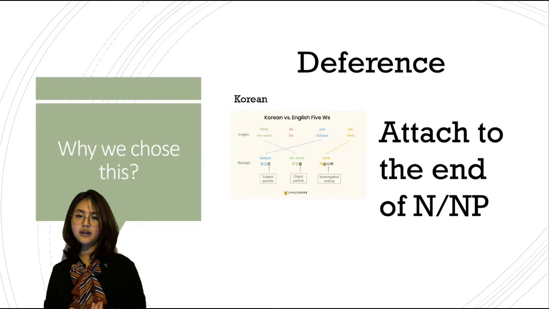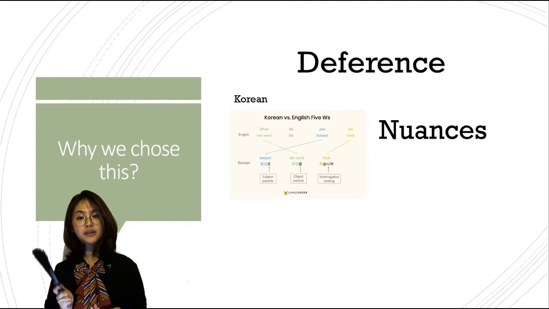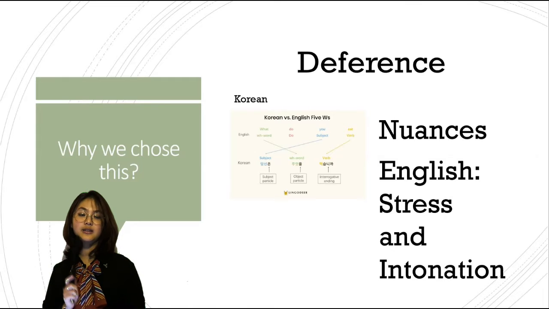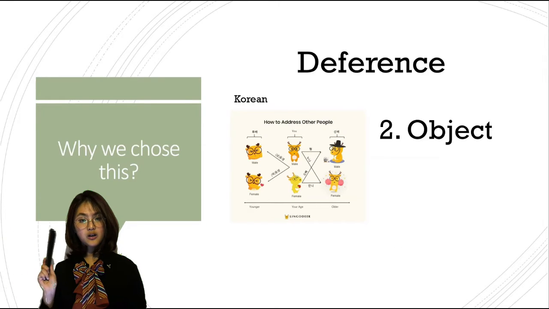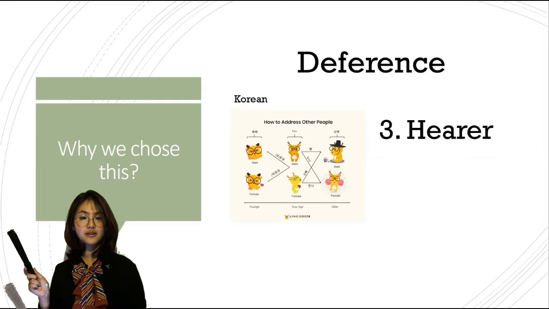Deference is articulated both grammatically and lexically in Korean. Particles, functional words that alter the purpose of a morpheme in a sentence by attaching to the end of a noun or noun phrase, are used as linguistic markers that represent nuances that will be expressed by stress and intonations in English. The morphological addition of a particle depends on the three honorific systems in the Korean language: subject honorifics, object honorifics, and hearer honorifics.